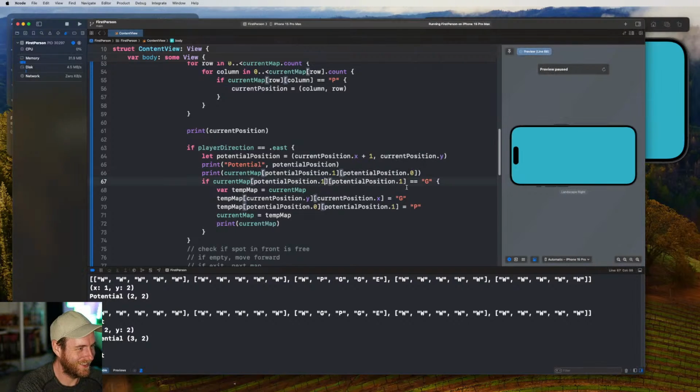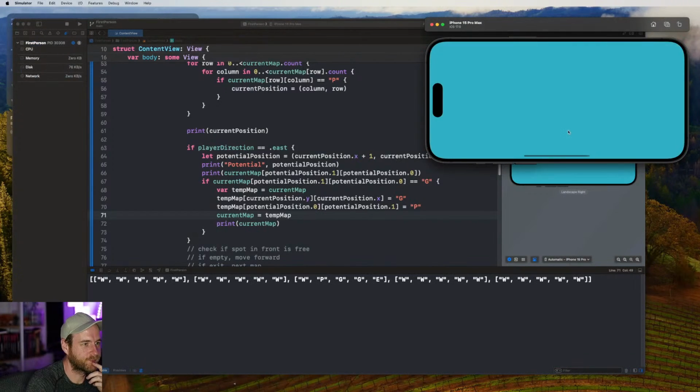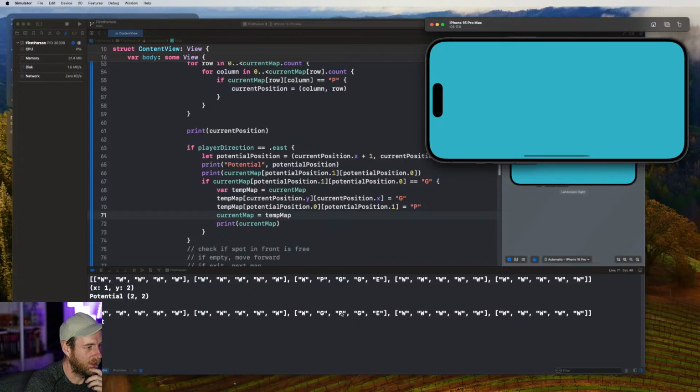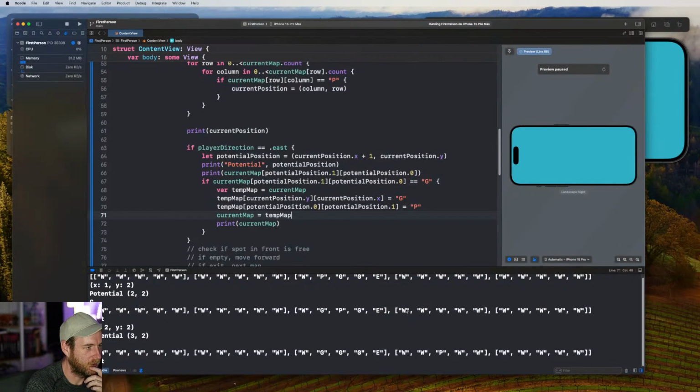All right, hang on, I will go through and fix this. Don't mind me. Let's see what we get with this. G, P, G, G, G, and we've got a P there. So yeah, we've messed this up. So what we need to do: P is in the wrong spot. This is 1 and 0 here.